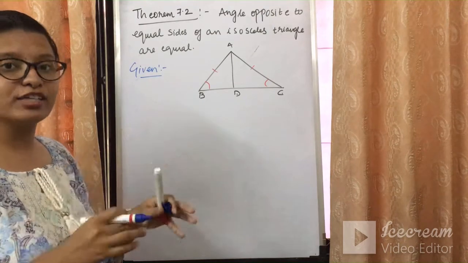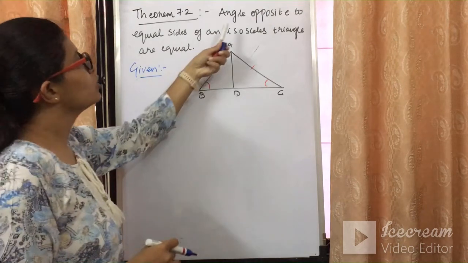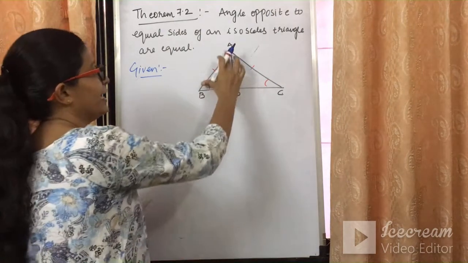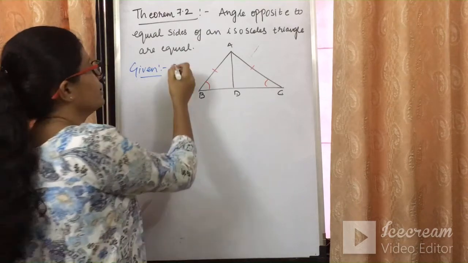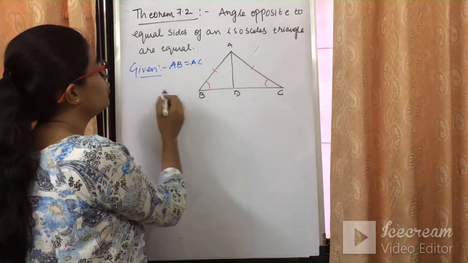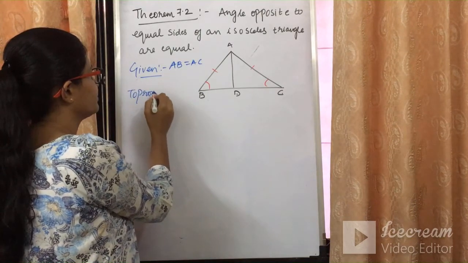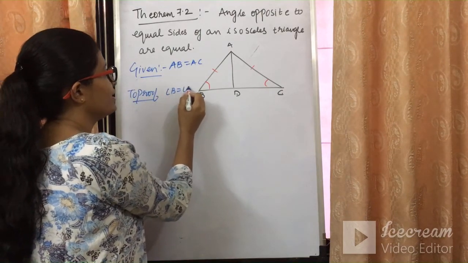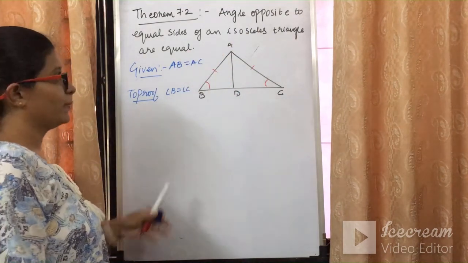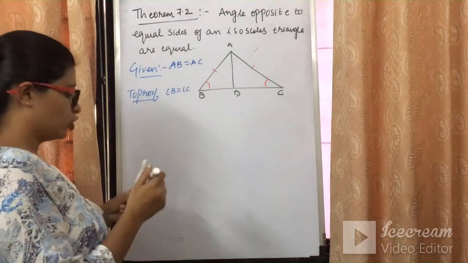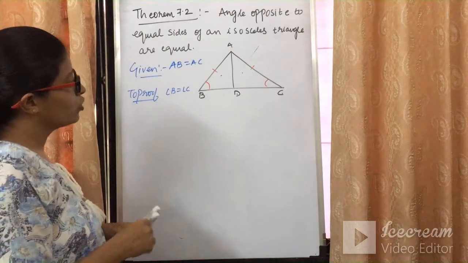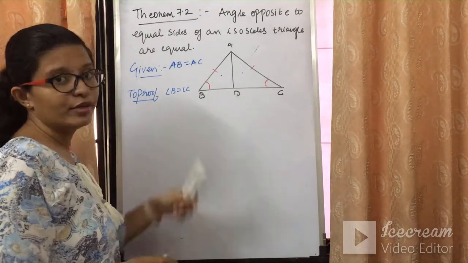We need to prove it as we used to prove in lines and angles. So, angles opposite to equal sides of an isosceles triangle. If it is given that the triangle is isosceles, can I say my side AB will be equal to AC? My AB will be equal to AC. And what I need to prove is that angle B is equal to angle C. So that's what is stated in theorem number 7.2. If I prove these two triangles congruent, can I say that angle B will be equal to angle C?